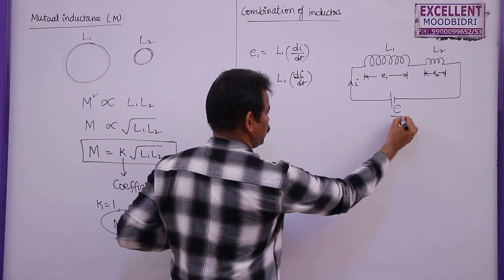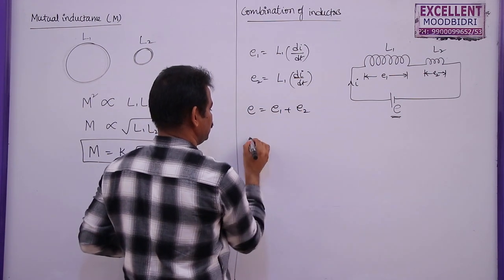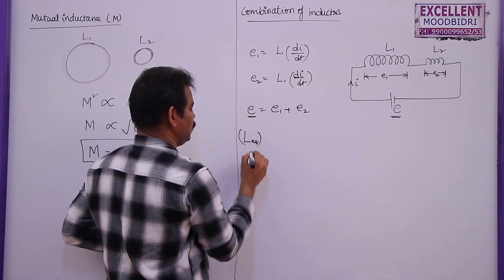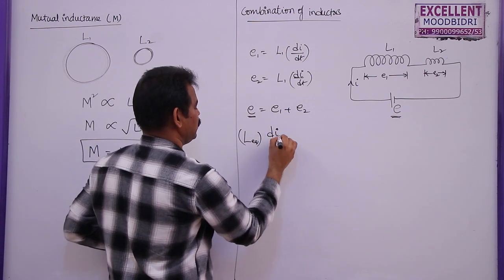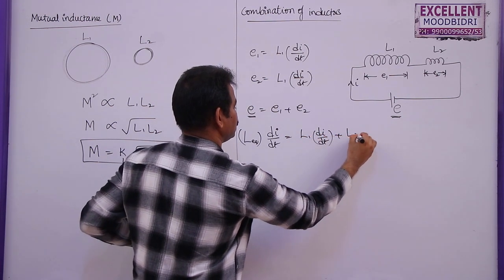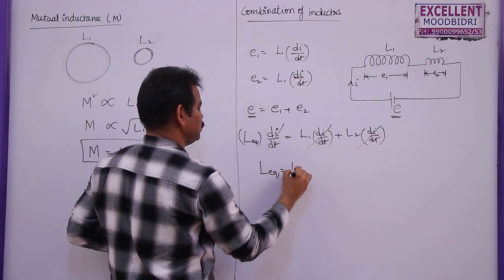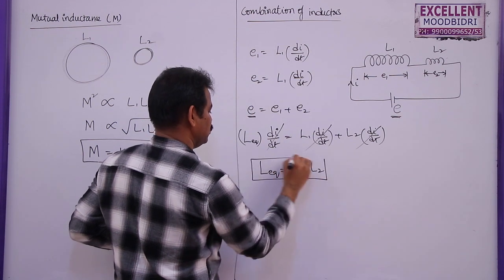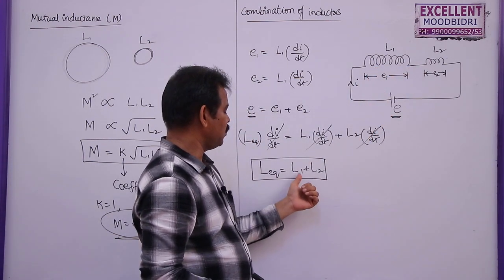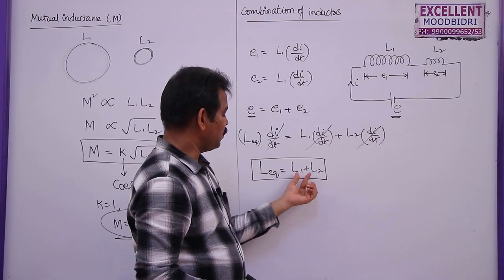So the total EMF induced here must be equal to these two. From this you can write E is equal to E1 plus E2. The total EMF induced is equal to the total equivalent self-inductance of this combination times the rate of change of current, which is equal to L1 into di by dt plus L2 into di by dt. Cancel di by dt, so L equivalent is equal to L1 plus L2. It is just similar to resistors: when two resistors are connected in series, the total resistance is R1 plus R2. Here the total effective self-inductance of this combination is L1 plus L2.